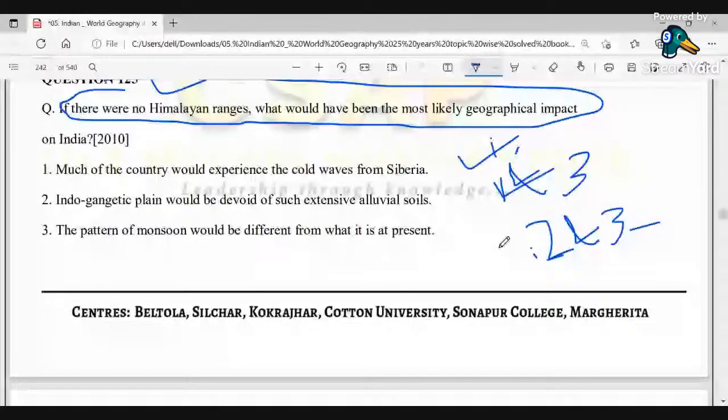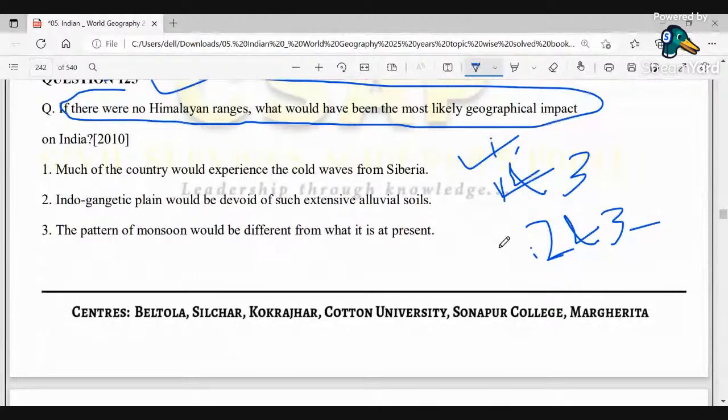Yes, अगर यहाँ पे हम लोग का हिमालयस नहीं होता तो ब्रह्मपुत्र कहाँ से निकलता या गंगा कहाँ से निकलती? Even the Indus is also coming in from the Himalayas. So every such river which makes this land very fertile, we could see the newer alluvium, the alluvial soils, coming into prominence. Therefore, in this scenario, much of this region would be devoid of the extensive alluvial soils which make this region very fertile. Okay, so that is basically the second option.